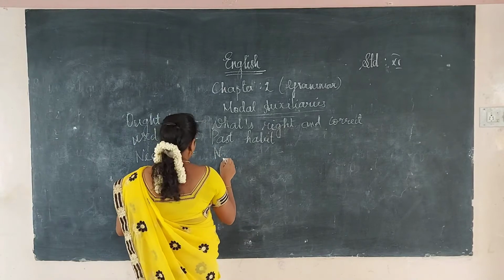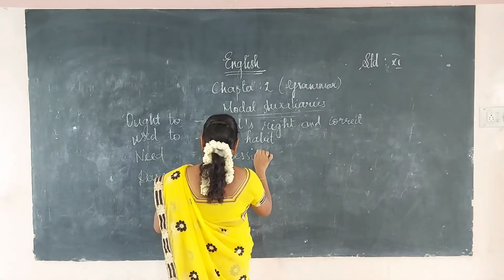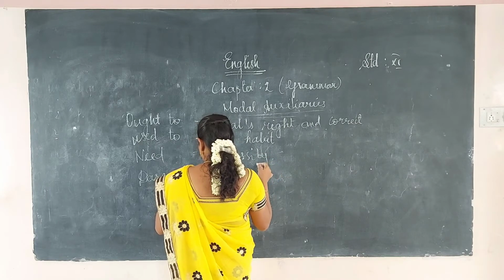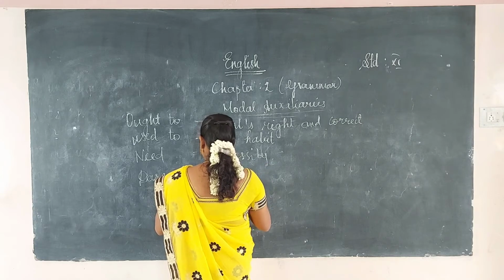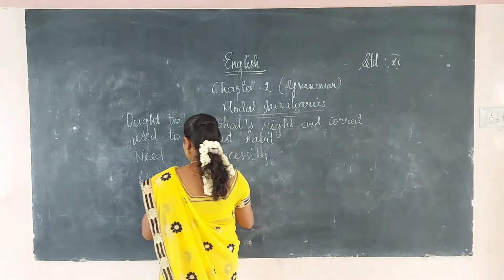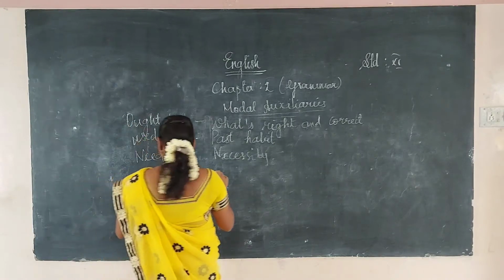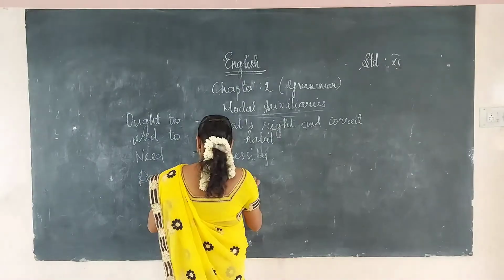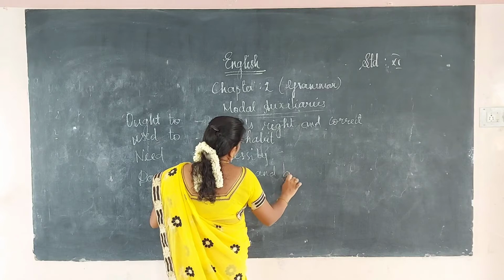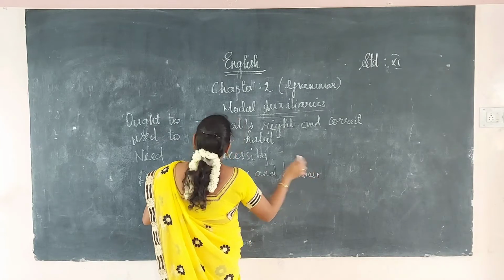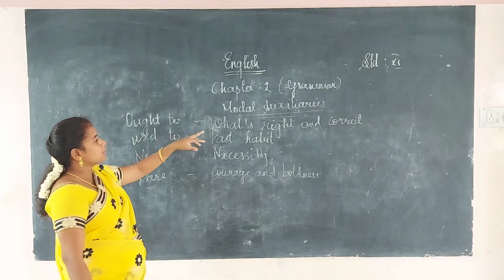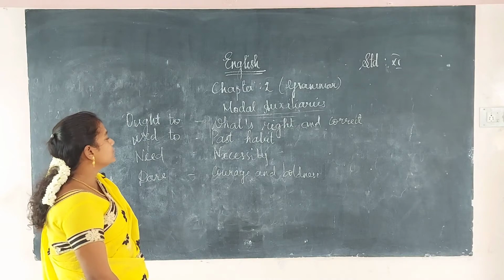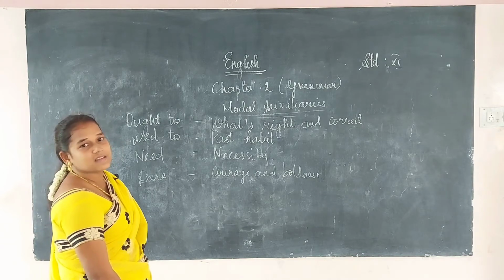Next, need. Need means necessity. One more thing, we will use need in the area where it is must. Next, dare. Dare, we will use for courage and boldness. Ought to we will use for what is right and correct, used to for the past habit, need for necessity, and dare for courage and boldness.